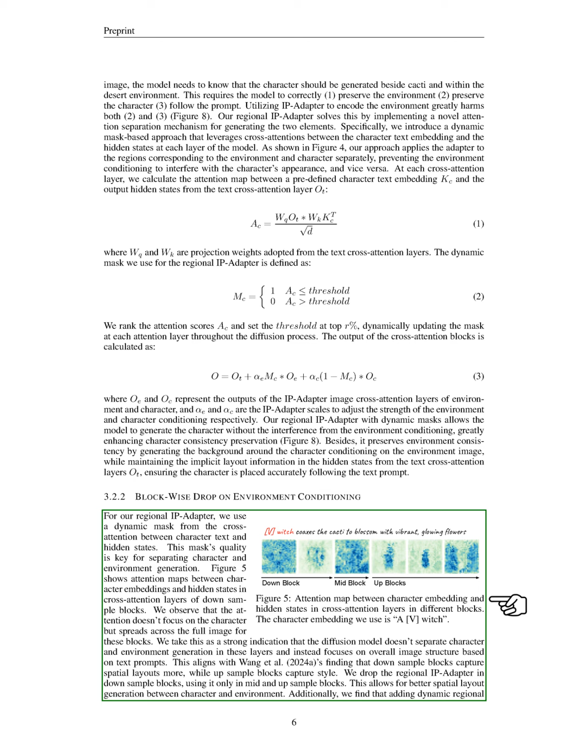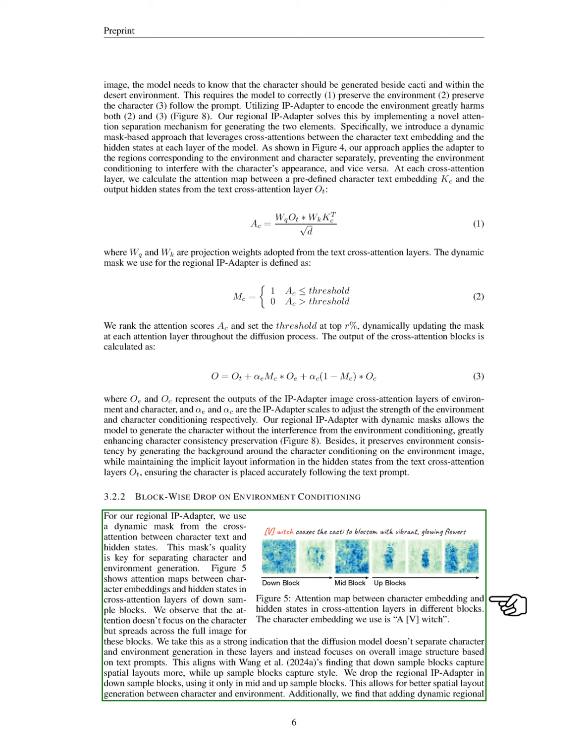This finding aligns with previous research indicating that down sample blocks emphasize spatial layouts, while up sample blocks focus on style. Consequently, we decide to eliminate the regional IP adapter from the down sample blocks and use it only in the mid and up sample blocks, which enhances the spatial layout generation between character and environment. Furthermore, we discover that incorporating dynamic regional IP adapters in the up sample blocks better aligns the generated background with the conditioning environment by extracting relevant semantic information while maintaining character-specific details like appearance and poses.